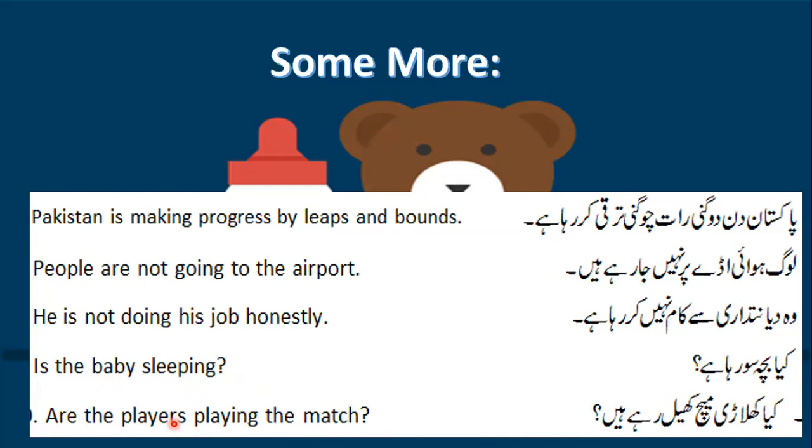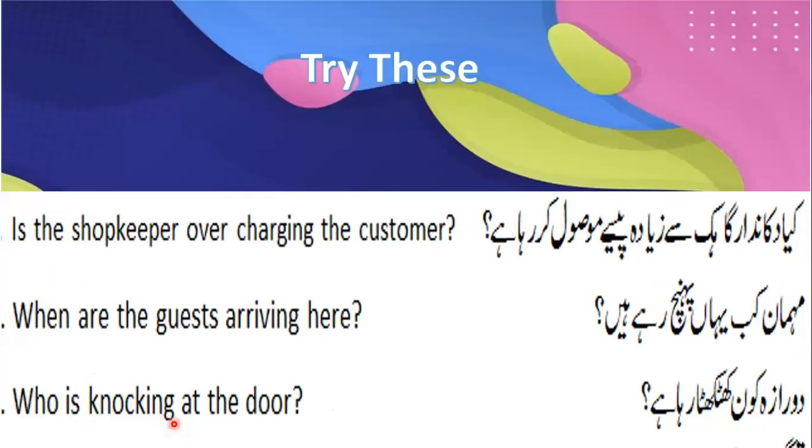So you all understand these translations? Now let's try some more. क्या दुकानदार ग्राहक से ज्यादा पैसे मौसूल कर रहा है? मौसूल, overcharge, लेना, take something, okay, पैसे. So is the shopkeeper overcharging the customer? Now for overcharging there is also ज्यादा पैसे मौसूल. इन तीन अल्फाज को मैंने एक overcharging word से translate कर दिया है. Okay, so this is not a must कि अगर तीन अल्फाज है तो you have to put 3 words in English also. Got it? Know the key terms.